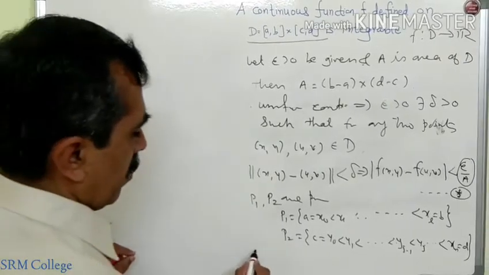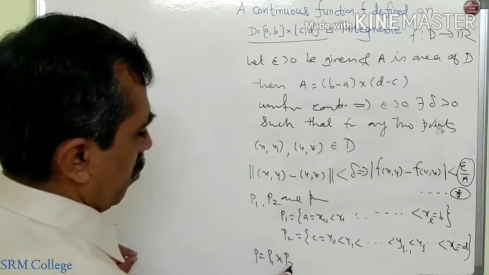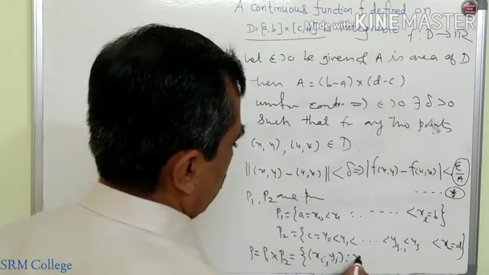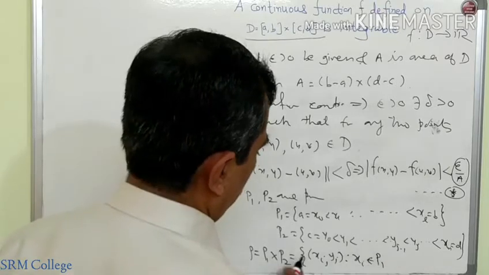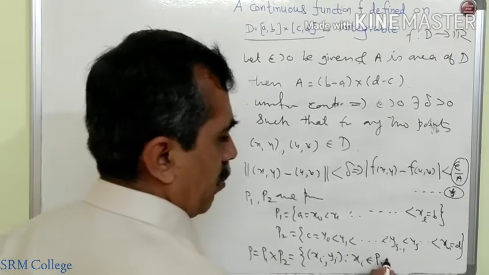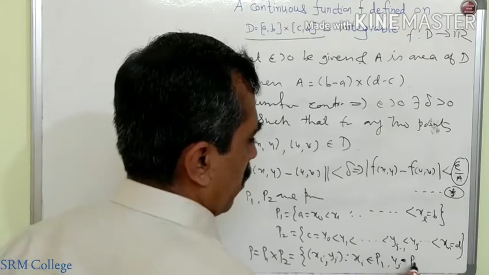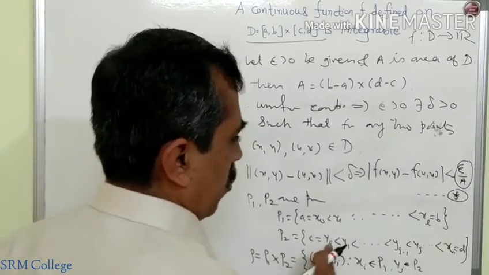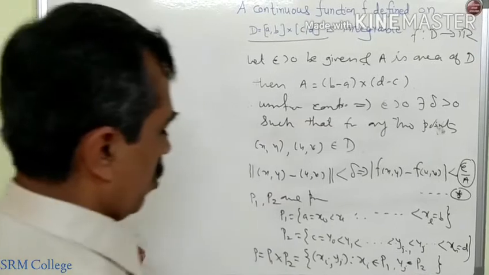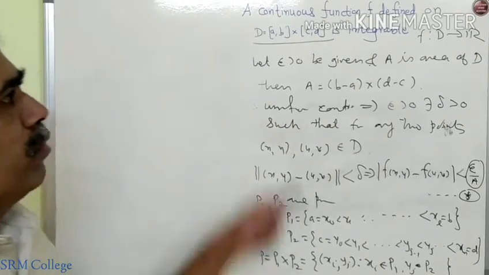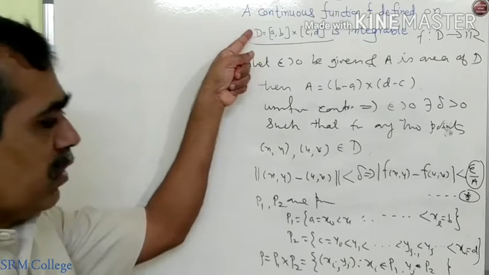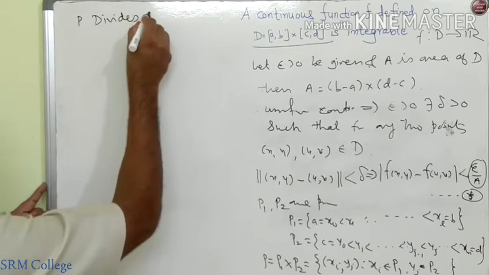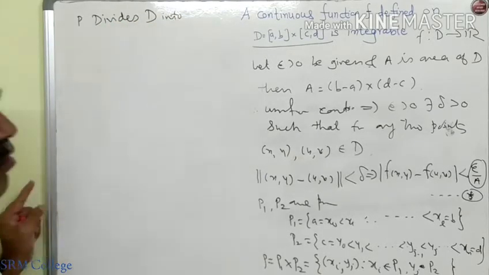Then all of you know P is equal to P1 cross P2, which is the set of all (xi, yj) such that xi belongs to P1, because it is a Cartesian product, and yj belongs to P2, where i runs from 0 to L, j runs from 0 to N. So this P is a partition of rectangle D, and this partition divides rectangle D into how many subrectangles?